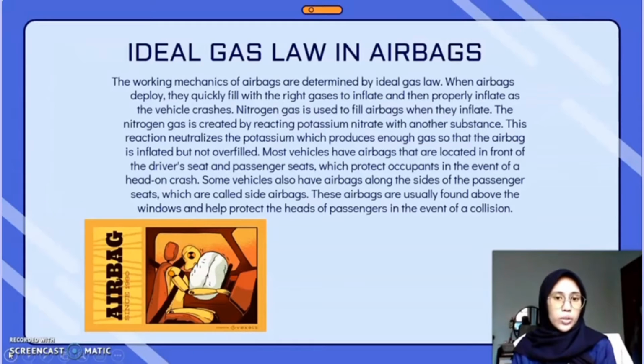Nitrogen gas is used to fill airbags when they inflate. The nitrogen gas is created by reacting potassium nitrate with another substance. This reaction neutralizes the potassium, which produces enough gas so that the airbag is inflated but not overfilled.